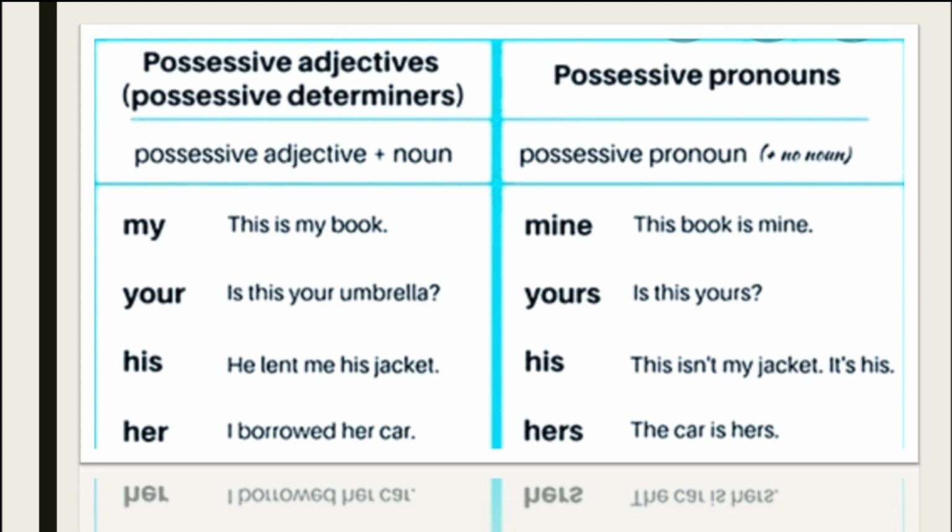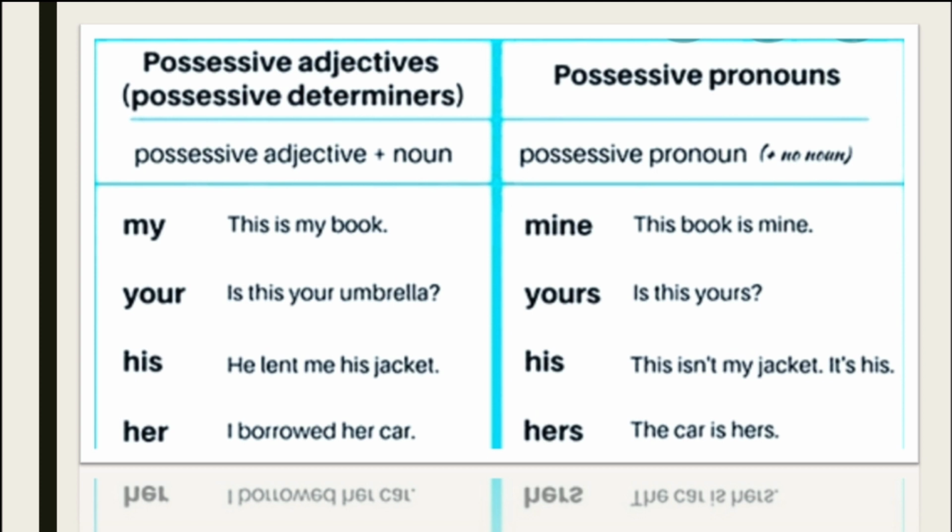The third one, his, can both be a possessive adjective and a possessive pronoun. So how do we know whether it's an adjective or a pronoun? Again, same thing. If it is being followed by a noun, then it is a possessive adjective. If there is no noun written after his, then it is an example of possessive pronoun. When we say he lent me his jacket, his is followed by a noun, jacket. Therefore, his is an example of possessive adjective in the first column, whereas this isn't my jacket, it's his. In the second sentence here, we are not writing any noun after his. Therefore, his here is an example of